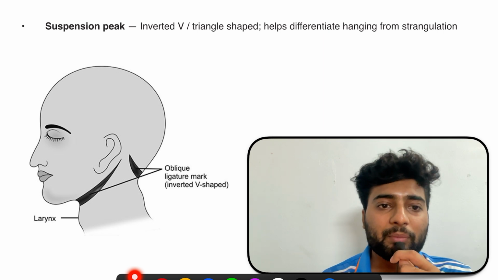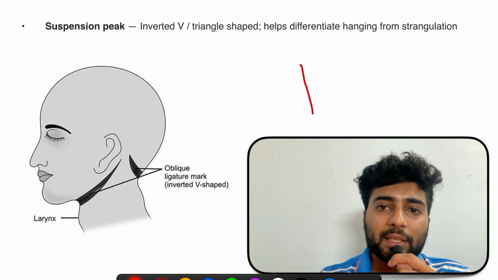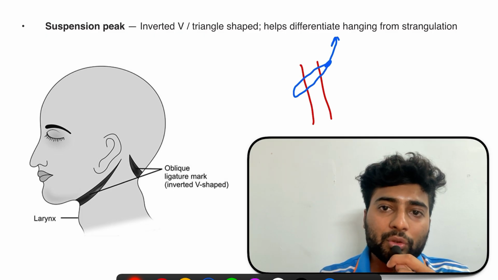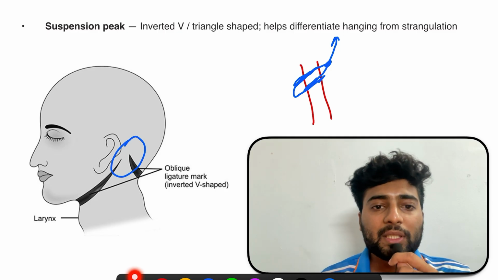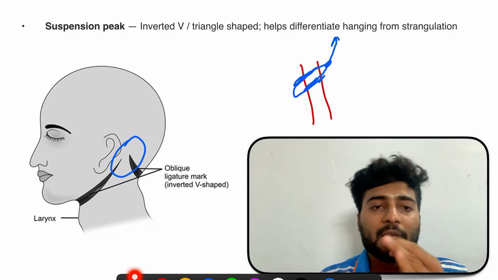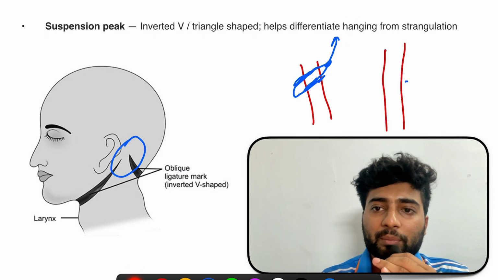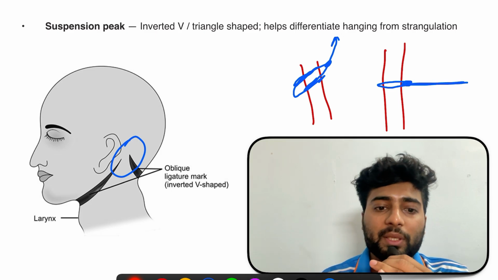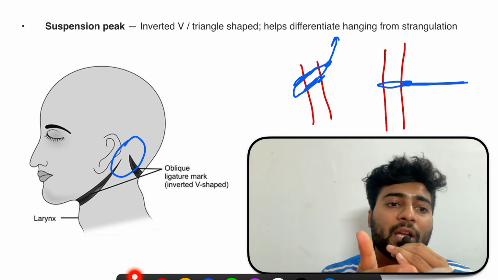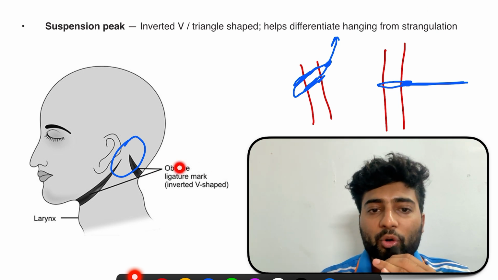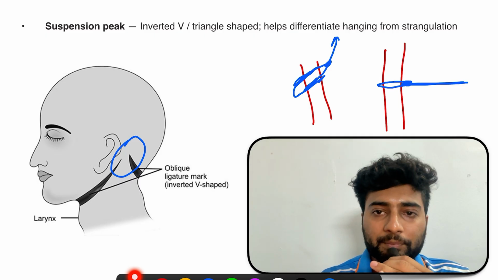Now what is the suspension peak? See, as I told you, let's say this is the neck and the ligature mark is incomplete and oblique. So in this area there is a mark, but over here the mark is missing, right? So this is a V-shaped or suspension peak. This suspension peak, or inverted V triangle shape, is present only in hanging, but in strangulation we simply just throttle the neck and pull it from this side. So there is no suspension peak in strangulation, but in hanging there is a suspension peak, which is an oblique ligature mark and inverted V shaped.